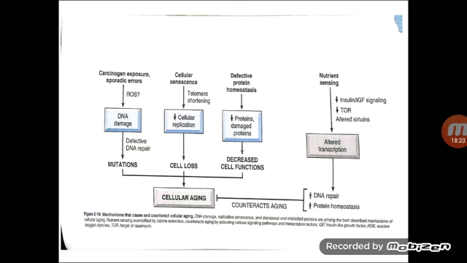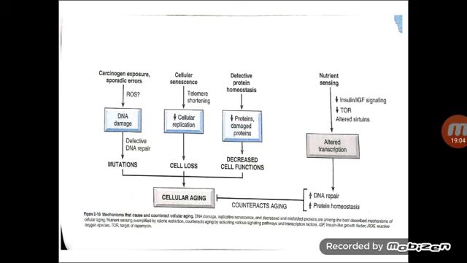Cell aging may be due to carcinogenic exposure or sporadic errors, where there may be release of reactive oxygen species, as you know, which cause damage to the DNA. Due to the damage of DNA, there may be defective DNA repair, which leads to mutations within the cells, giving rise to cellular aging. That means the lifespan of the cell decreases.